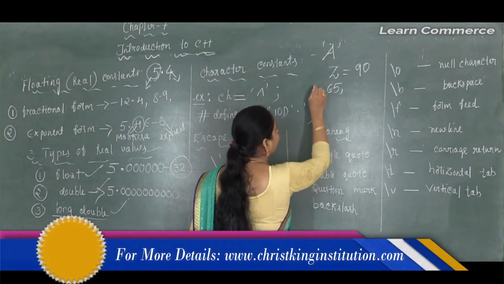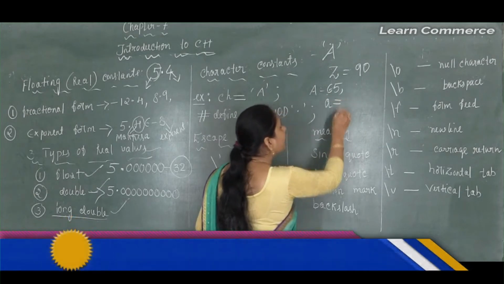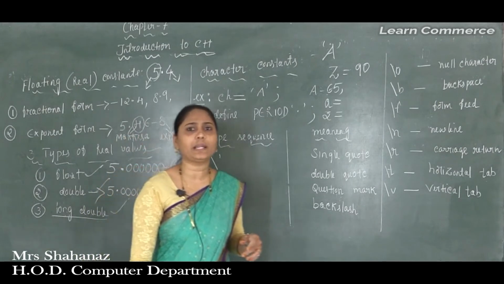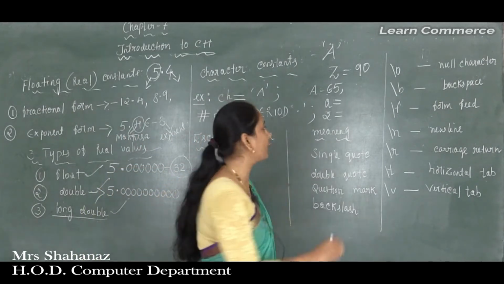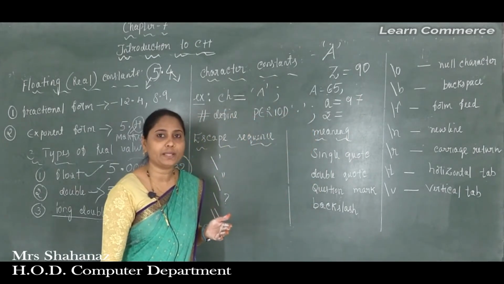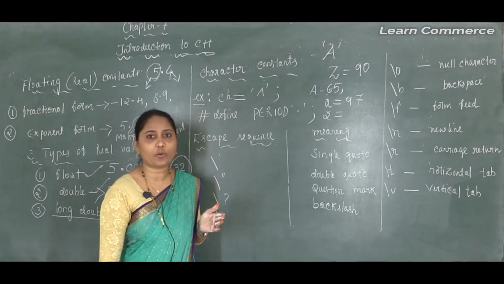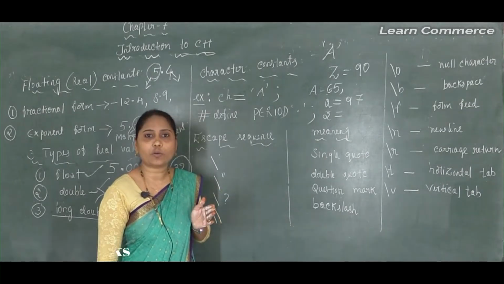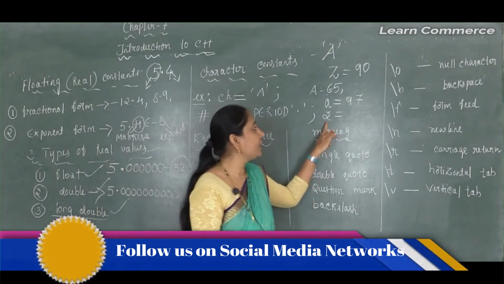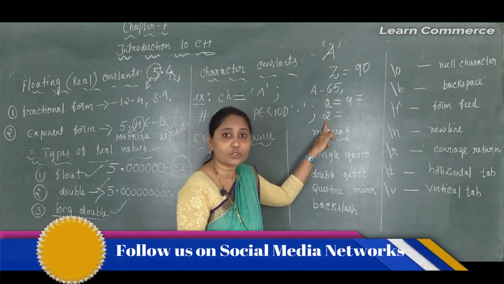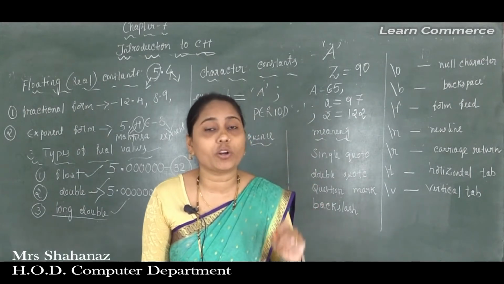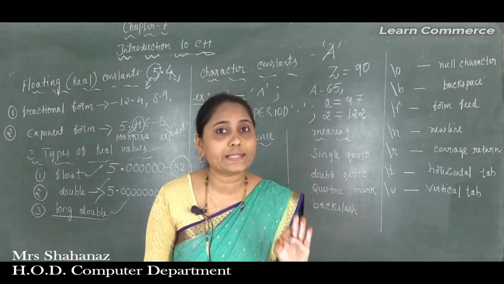For lowercase characters, it is also A to Z only. So small a is equal to 97. Clear on this? Small b is equal to 98, small c is 99, small d is 100. It will go continuously one after another. When it reaches the small letter z, it takes the value 122. This number range is suitable for our lowercase characters.